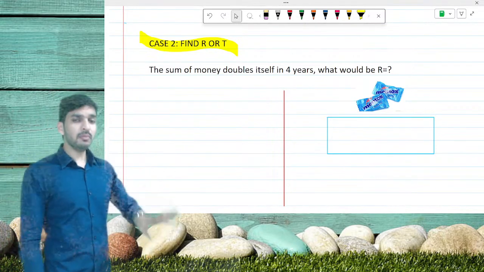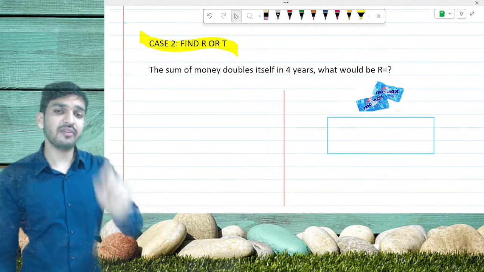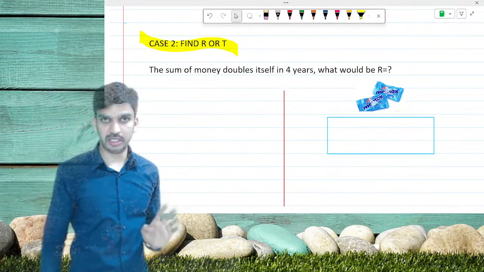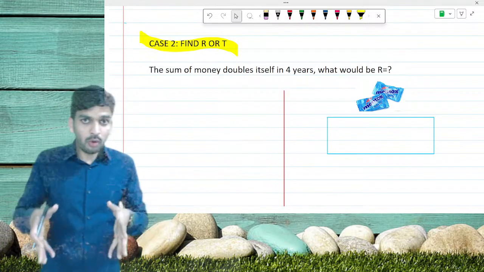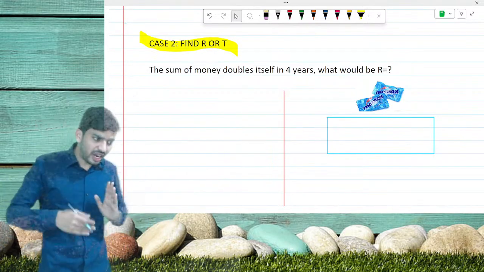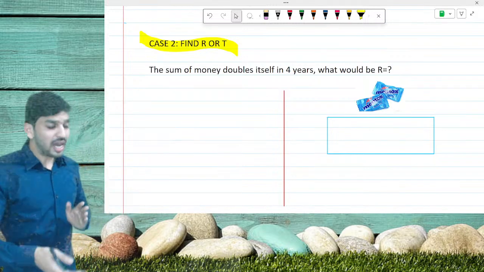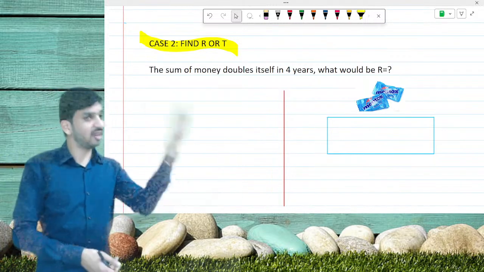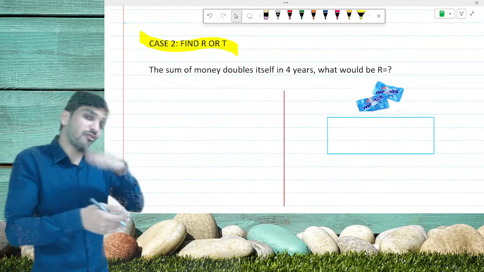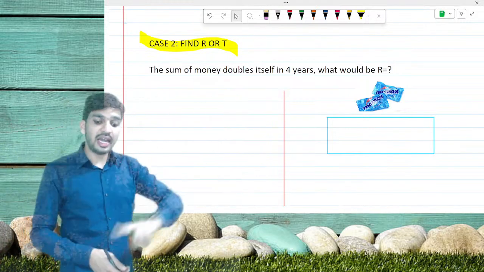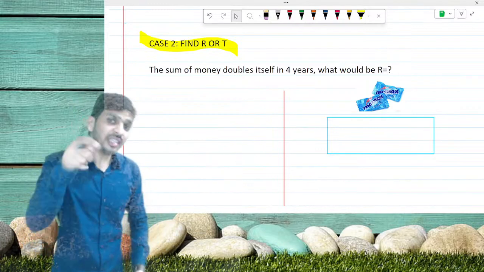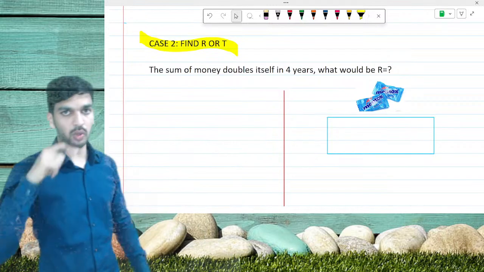I will be giving you directly the trick how to solve such kind of questions. Amount is getting doubled in 4 years. Suppose the simple example is, if I invest 100 rupees today, after 4 years they are giving me back 400 rupees. That means 100 rupees becomes 4 times, that is 400, after 4 years. So now the question is, what is the rate of interest that the bank is giving to us?